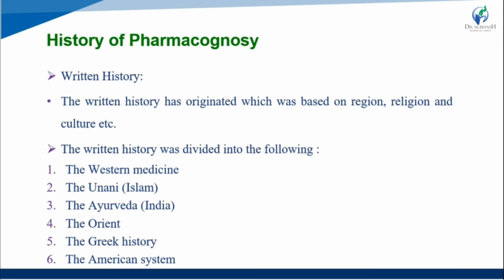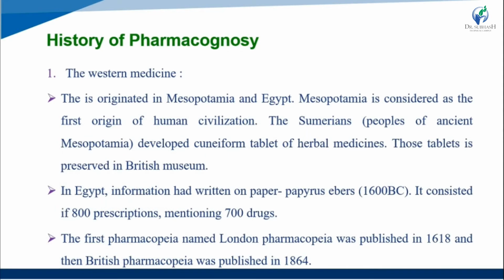Okay, and then Orients, then Greek history, and then American system. Okay, so now we study the first one, that is Western medicine. So it originated in Mesopotamia and Egypt. Okay, so Western history originated from the main origin, that is Mesopotamia and Egypt.